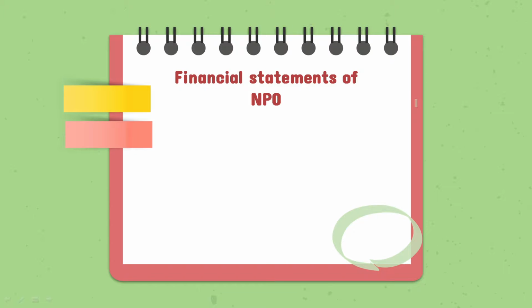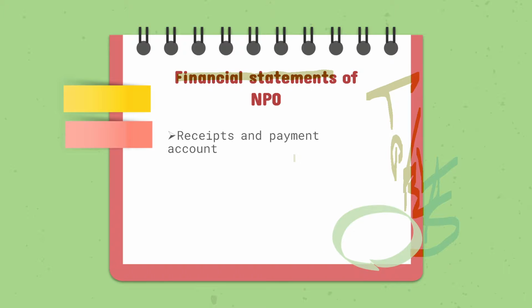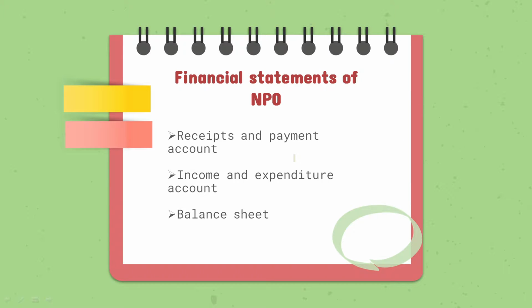Beginning with it. So last year, when we used to talk about the financial statements of sole proprietor, we told that we make trading account, we make profit and loss account, and we create balance sheet. So here for a not-for-profit organization, we create something else. First we create receipt and payment account, then we create income and expenditure account, and then we create balance sheet. We'll get to know about all of these simultaneously.